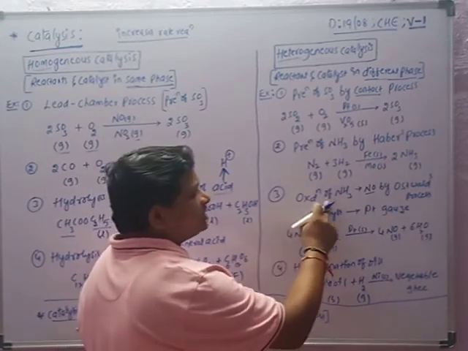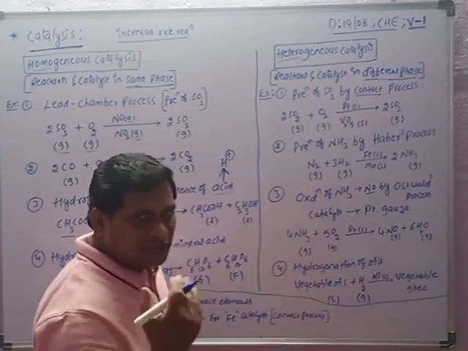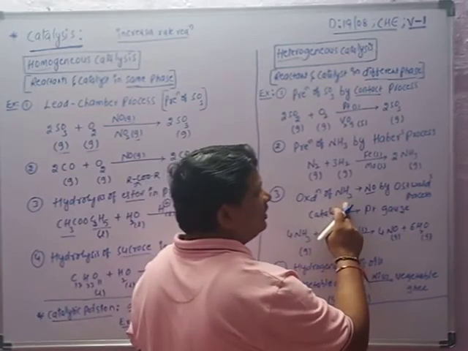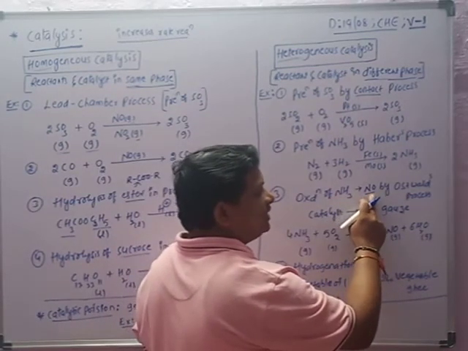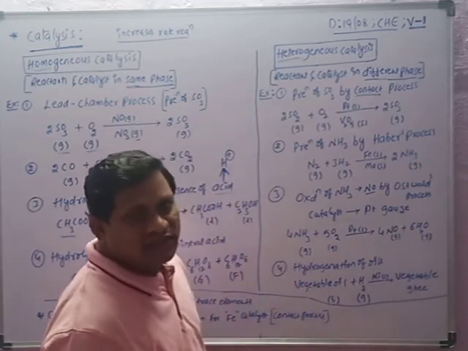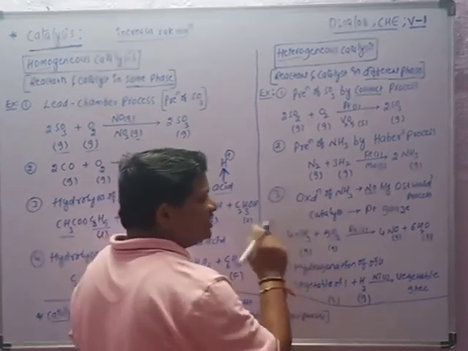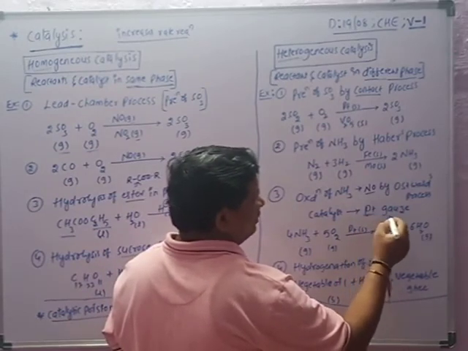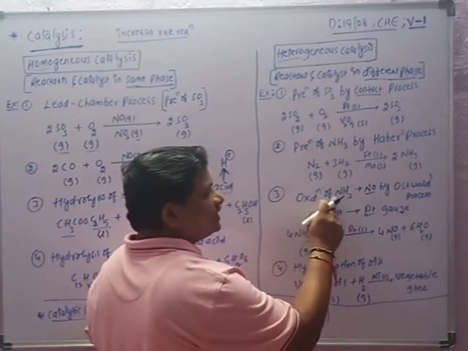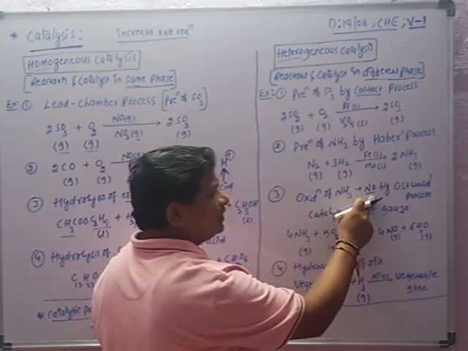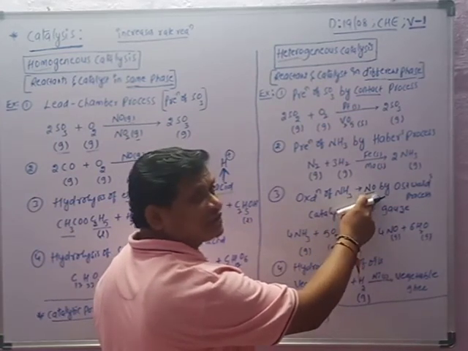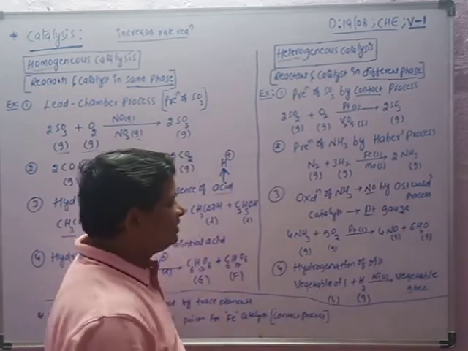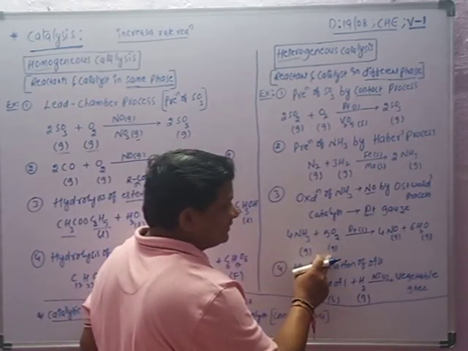The third one is oxidation of NH3. Oxidation means addition of oxygen, or removal of electrons, or removal of hydrogen. This is the oxidation of ammonia by Ostwald's process. In this process, the catalyst is platinum gauze. Simply, it is the oxidation of NH3 into NO. NH3 has hydrogens, NO has oxygen. NH3 loses hydrogens and gains oxygen, so it is an oxidation reaction. Ammonia is gas, oxygen is gas.